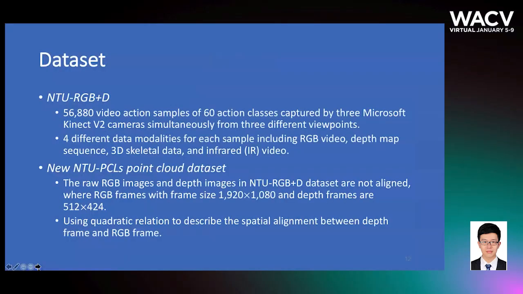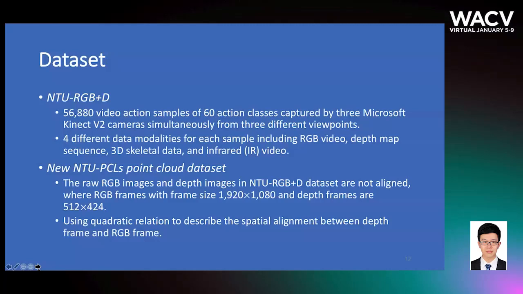So let's see the experimental results. I will first introduce the datasets we use in this paper. First, the NTU RGBD dataset. NTU RGBD is a large-scale video dataset, and it contains 60 action classes captured by 3 Microsoft Kinect cameras. And from this NTU RGBD dataset, we generate our new NTU PCLs dataset.